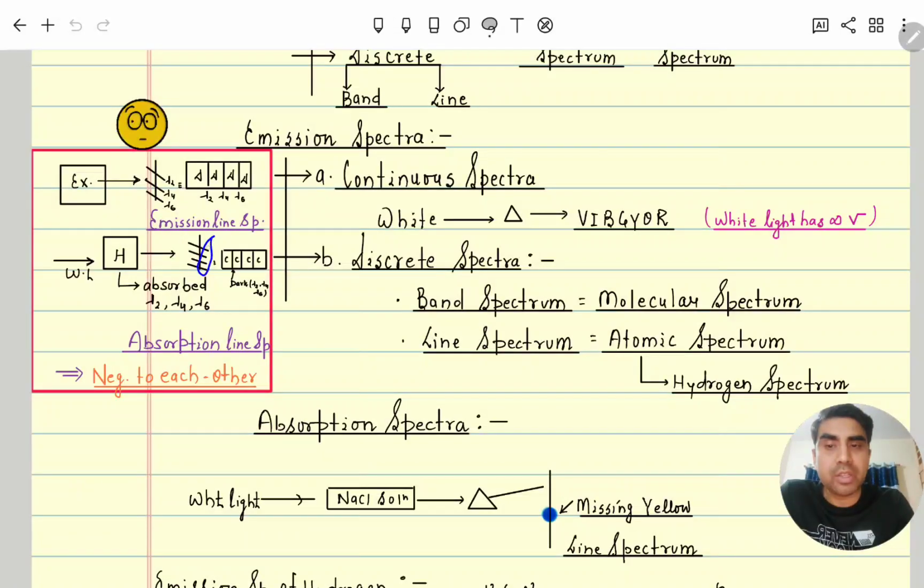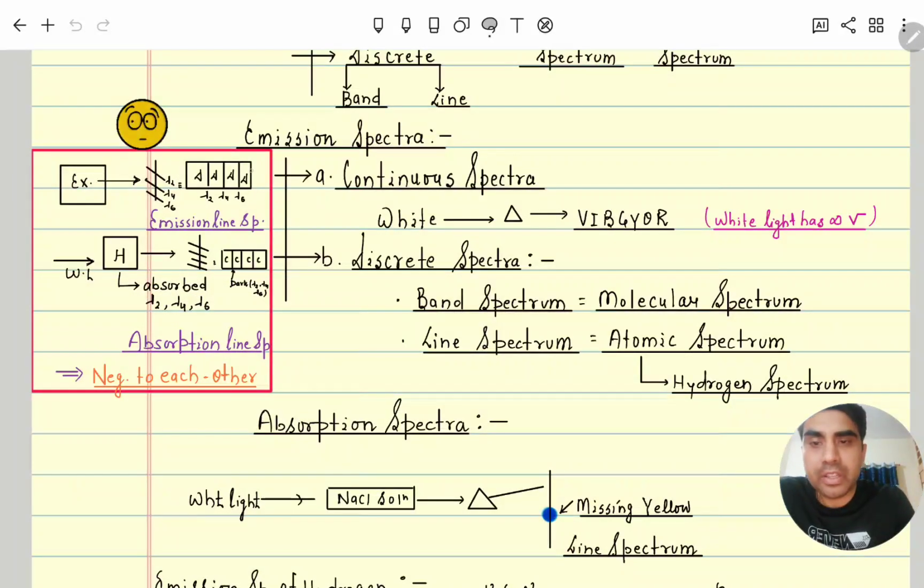You can see lambda 1, lambda 3, lambda 5 and lambda 7. What are the absorbed lines? Lambda 2, lambda 4 and lambda 6. This is called an absorption line spectrum.